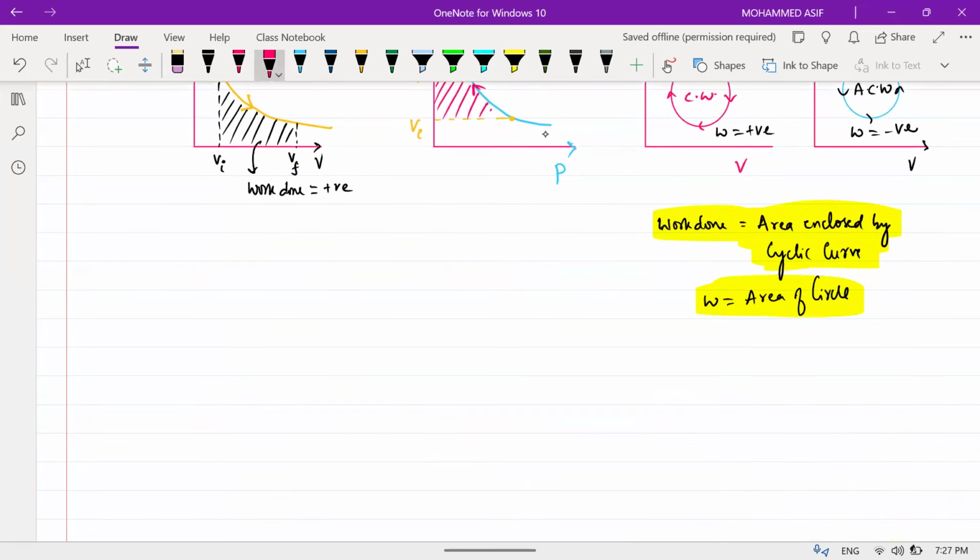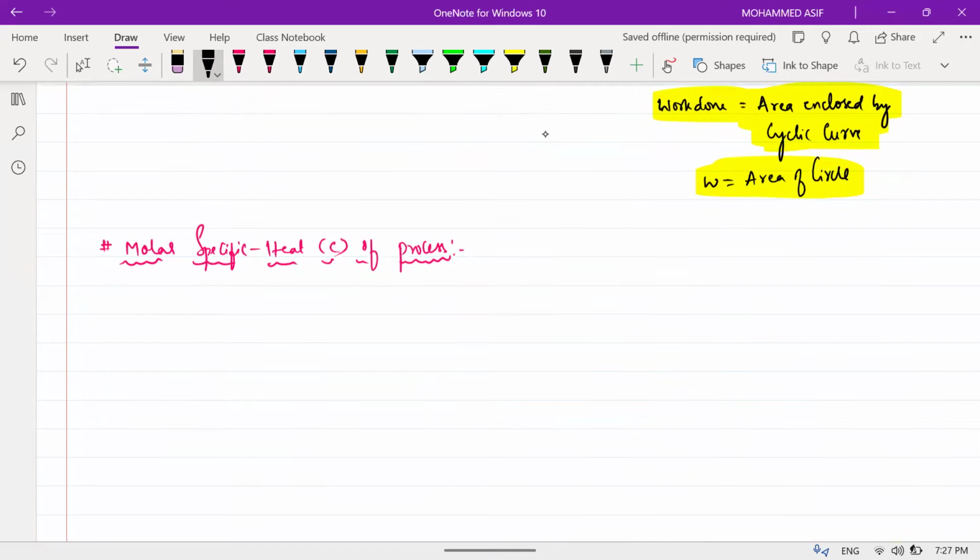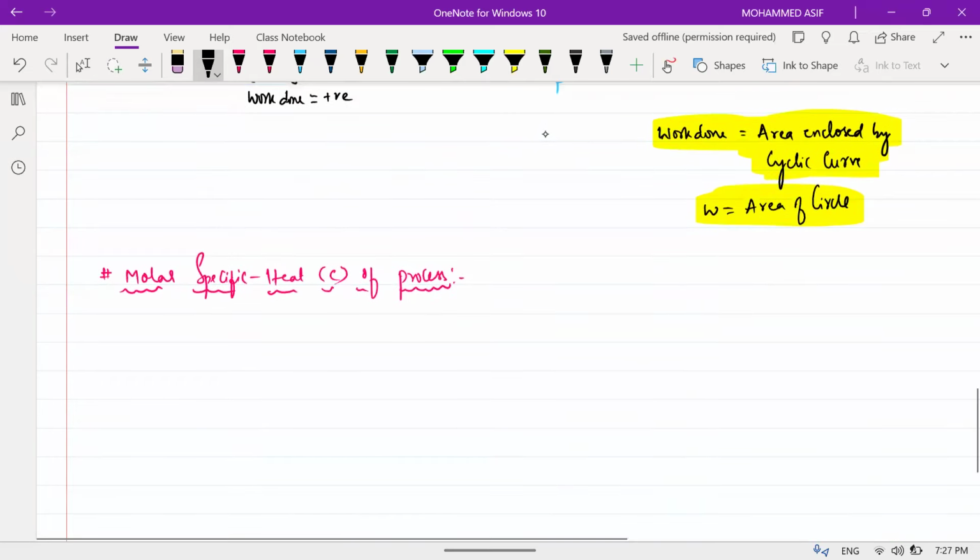Sure. Next one is molar specific heat of a process, represented by the letter C. So what do you mean by molar specific heat, beta? It is the heat required to raise the temperature of 1 mole of substance by 1 degree Celsius.